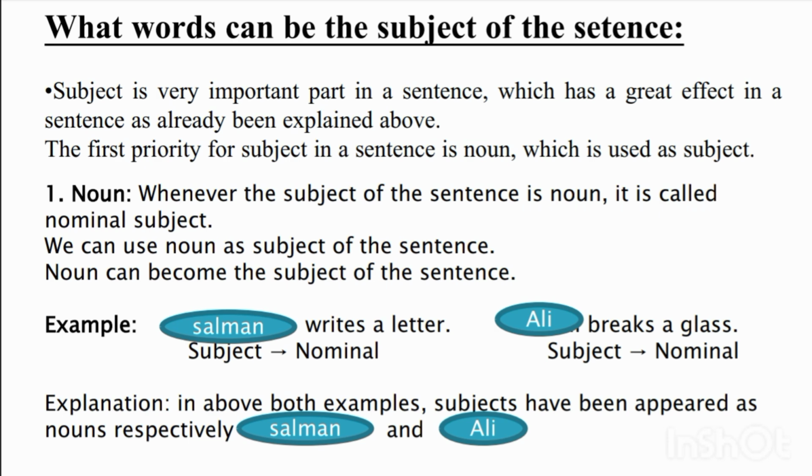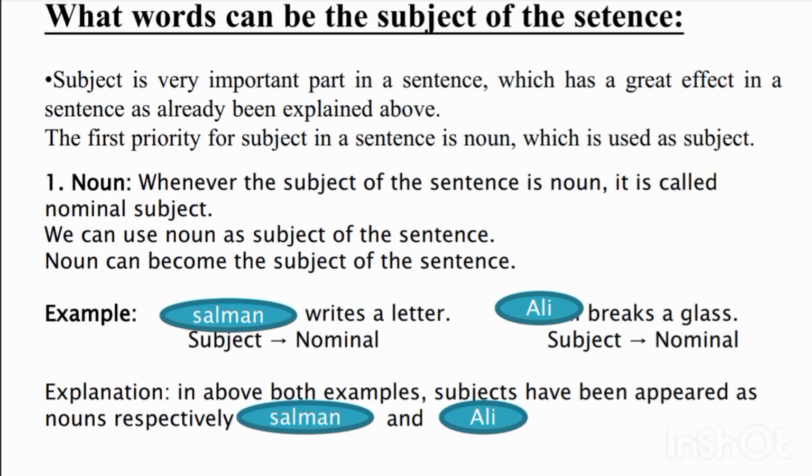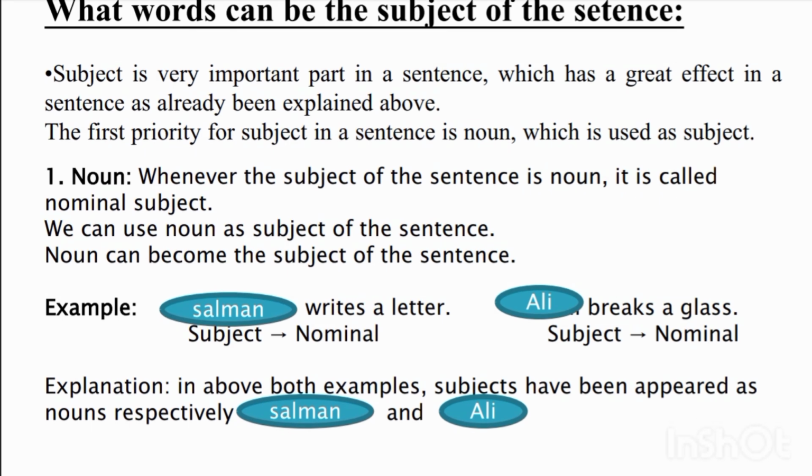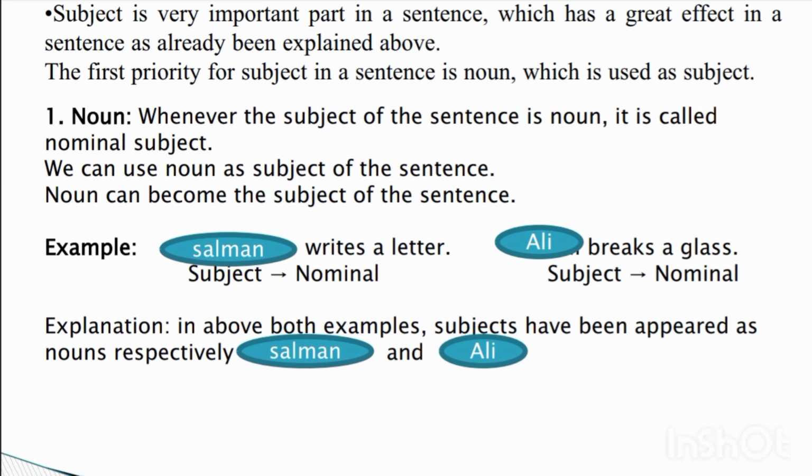Whenever the subject of the sentence is a noun, it is called a nominal subject. So a noun can become the subject of the sentence.